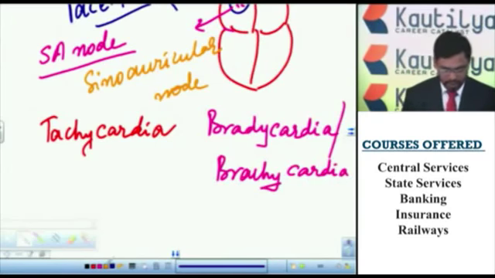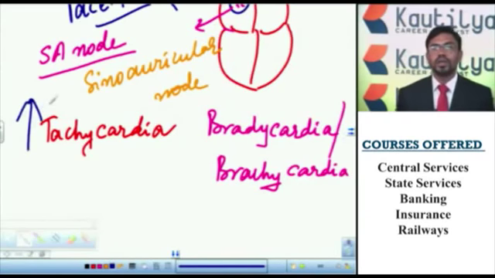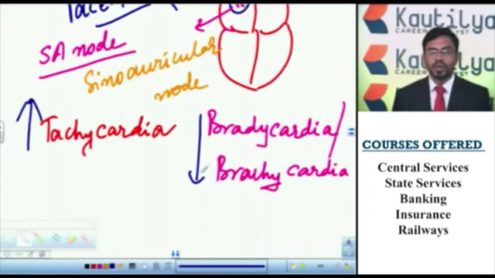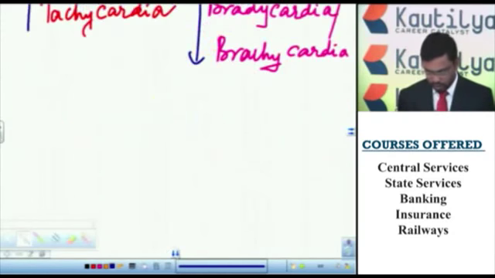The abnormal increase in the rate of heartbeat is called tachycardia. The abnormal decrease in the rate of heartbeat is called bradycardia or brachycardia.